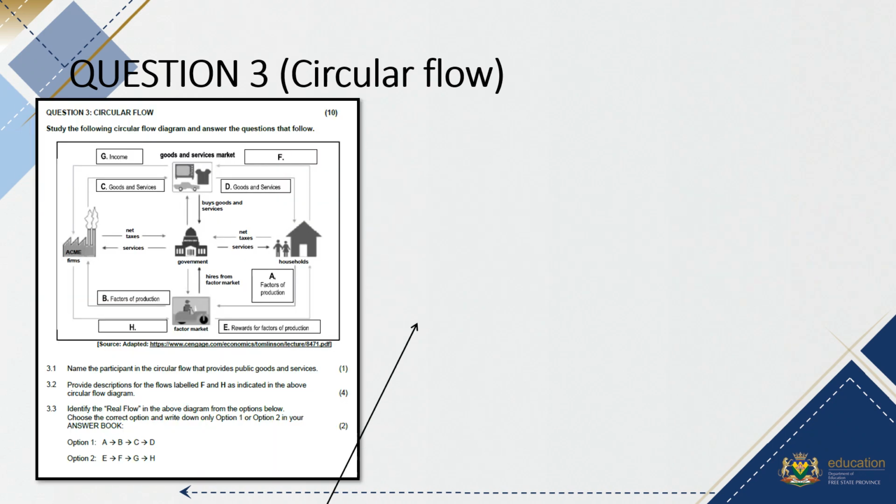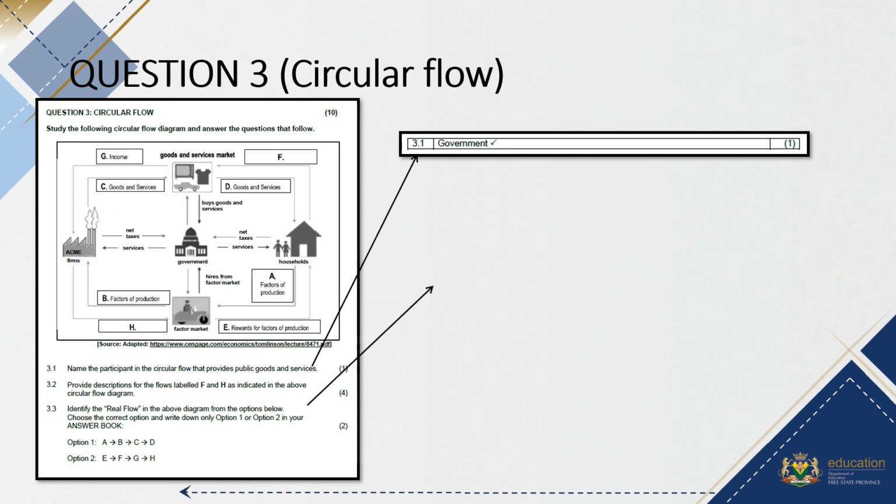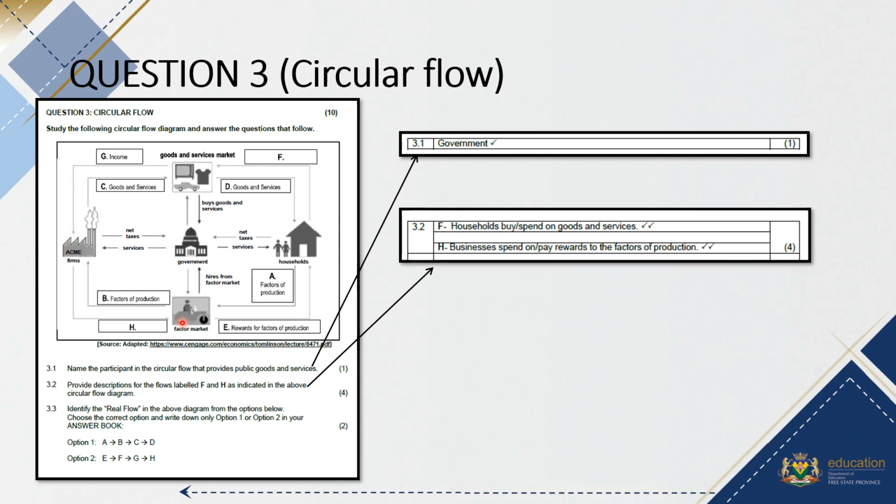The first question asked, name the participant in the circular flow that provides public goods and services, and obviously that is your government. Then they asked, provide the descriptions for the labels at F that you can see is there, and at H that is there. And if you look at that, it looks like money that flows out. So the first one is something like households buy or spends on goods and services, and H, businesses spend or pay for rewards to the factors of production, or pay the households for their factors of production.